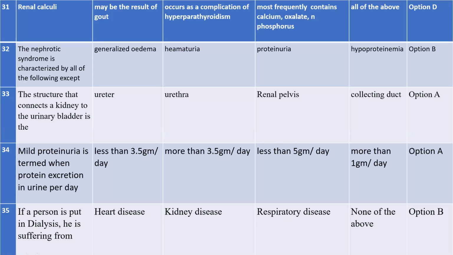What is the other name of renal calculi? What is the meaning of renal calculi? Any one of you can answer. Srijana, say loudly.